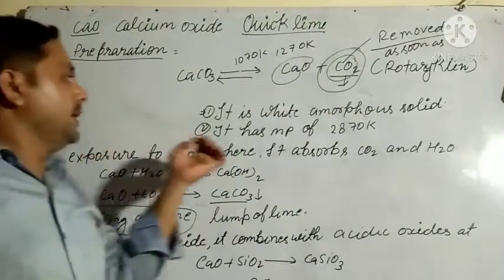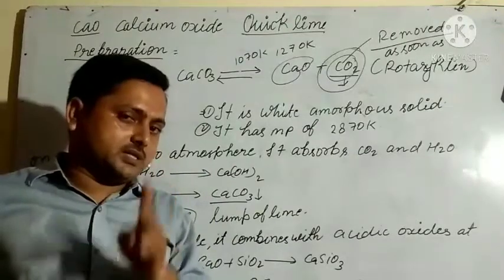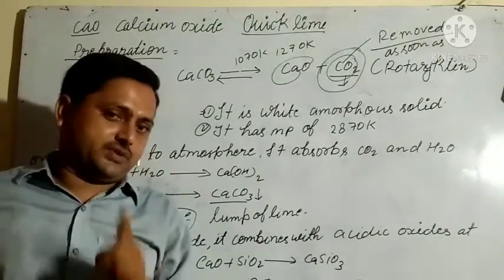What is it? It is a white amorphous solid. Solids are classified in two parts: crystalline solid and amorphous solid.